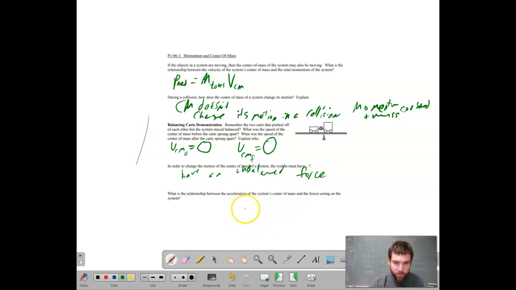What is the relationship between the acceleration of the system center of mass and the forces acting on it? Again, we're going to look at the net force and total mass. So the relationship between those two is the net force on the system. So only things acting on the system, not the internal forces. So the external net force equals the total mass times the acceleration of the center of mass.